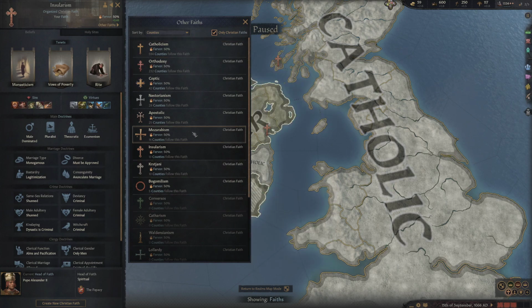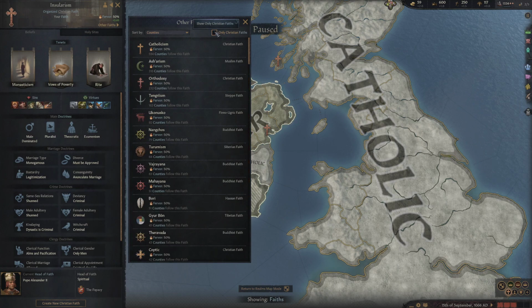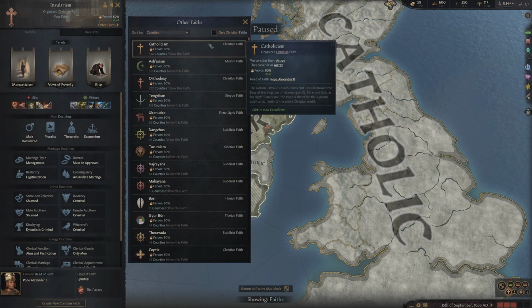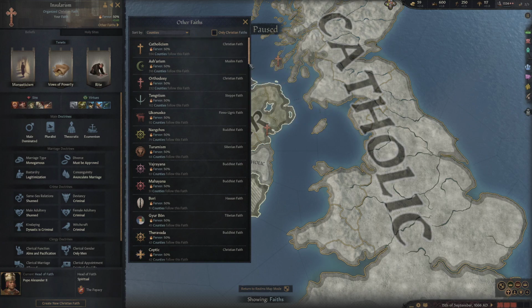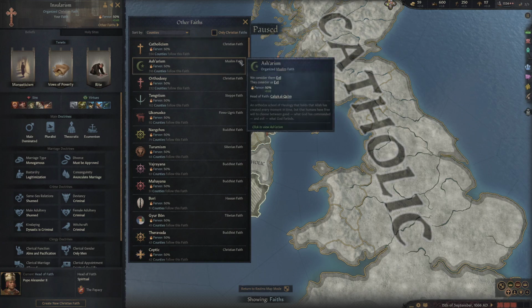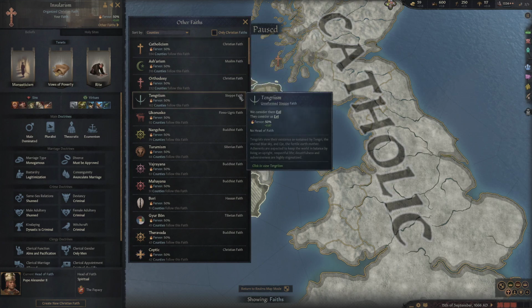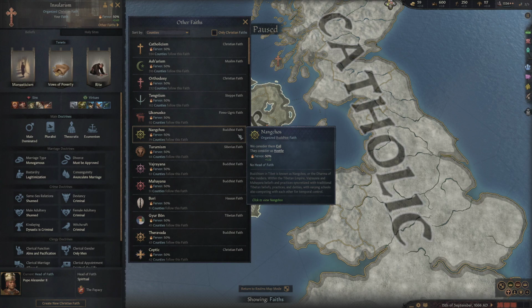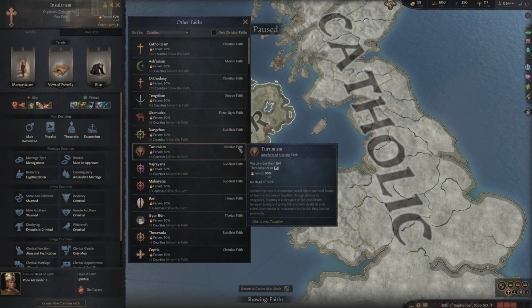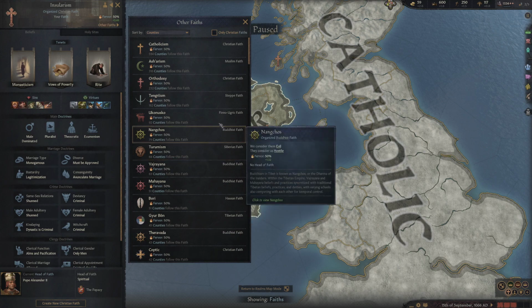So if I wanted to look at all of the religions, I would simply untick this box, and then as you can see, it's chucked all of the rest of the religions in there. And as you can see on the right, it tells you what kind of faith it is. So Christian, Muslim, Christian, Steppe, Finno-Ugric, Buddhist, Siberian. As I said, there are a lot of religions in Crusader Kings 3.